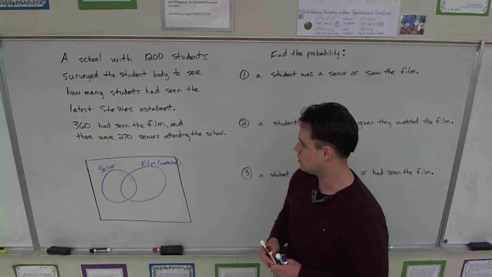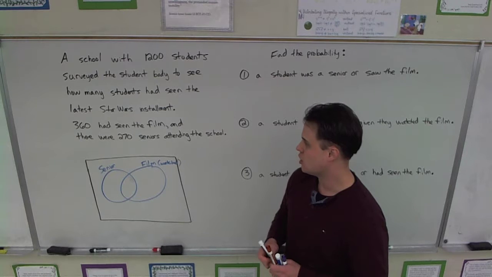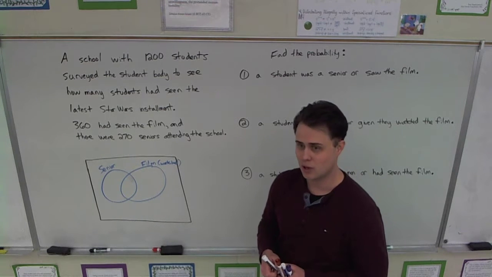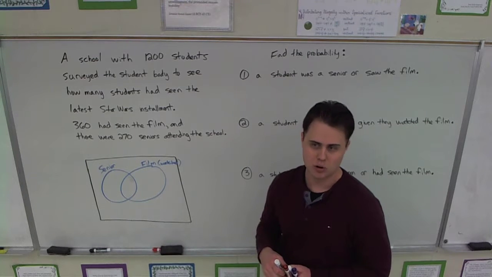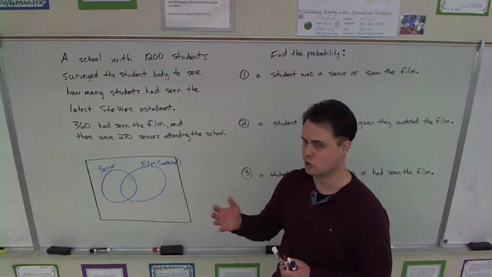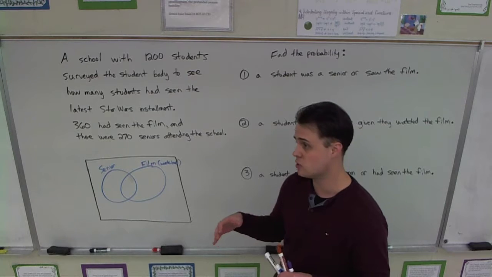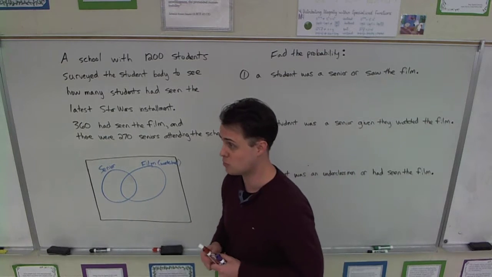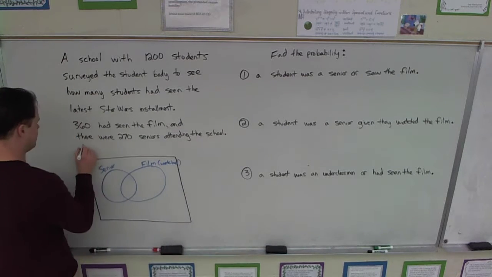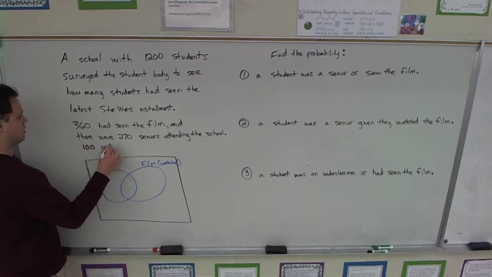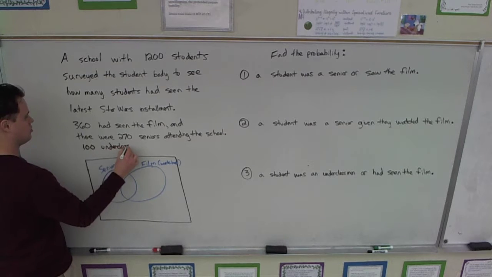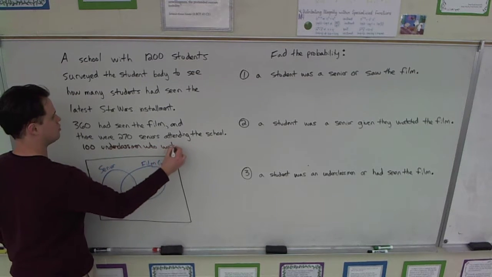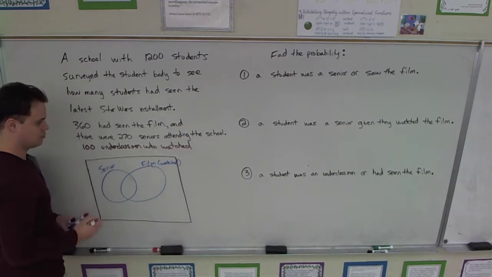So let's say that there were 100 underclassmen who had seen the film. I think that'd be one way to give it to you. Or they could tell you how many were both seniors and had seen the film. There's all kinds of ways and variations, so you should be able to handle any of those. Does that make sense? But you need one more piece of information. So I'm going to say there were 100 underclassmen who watched the film.